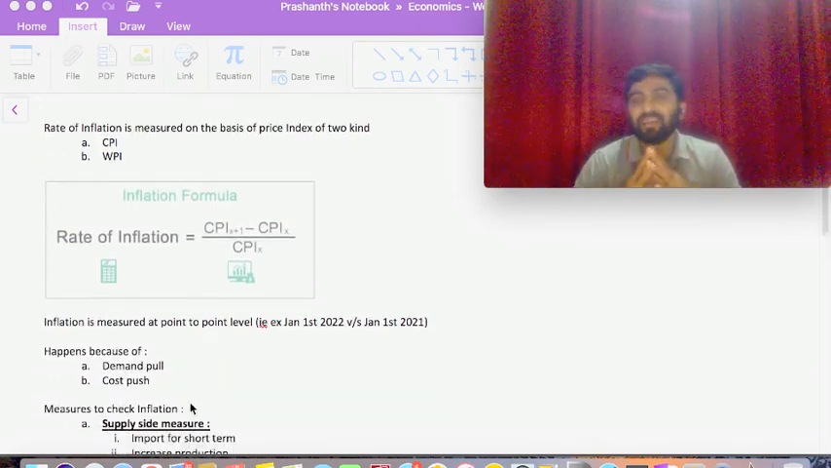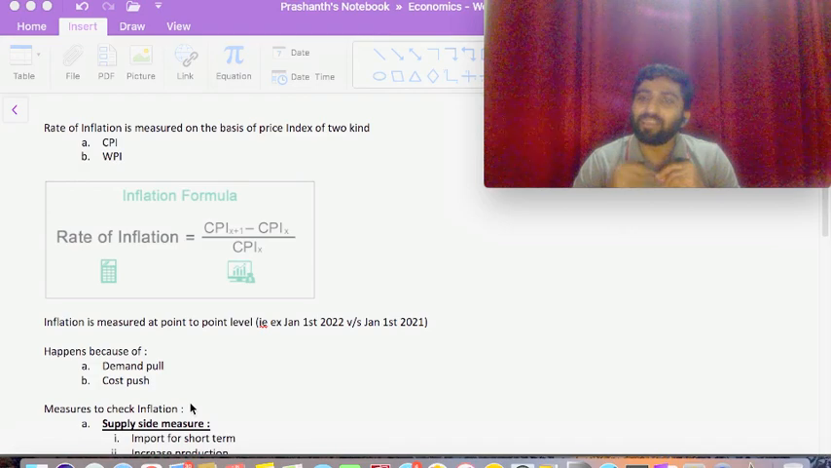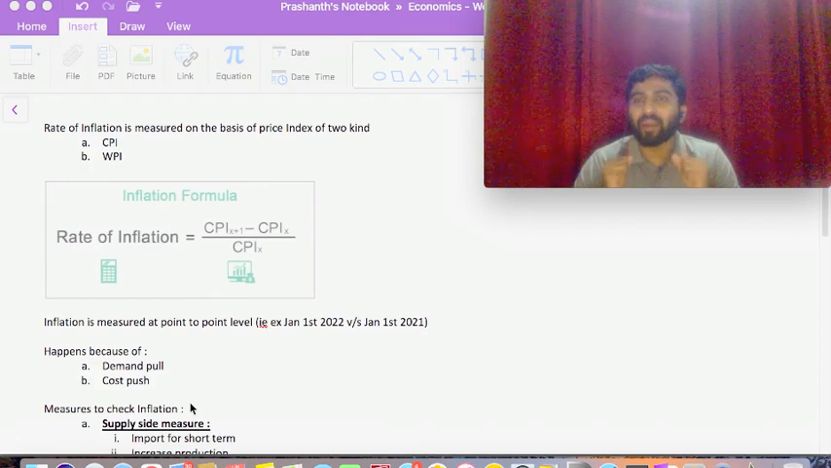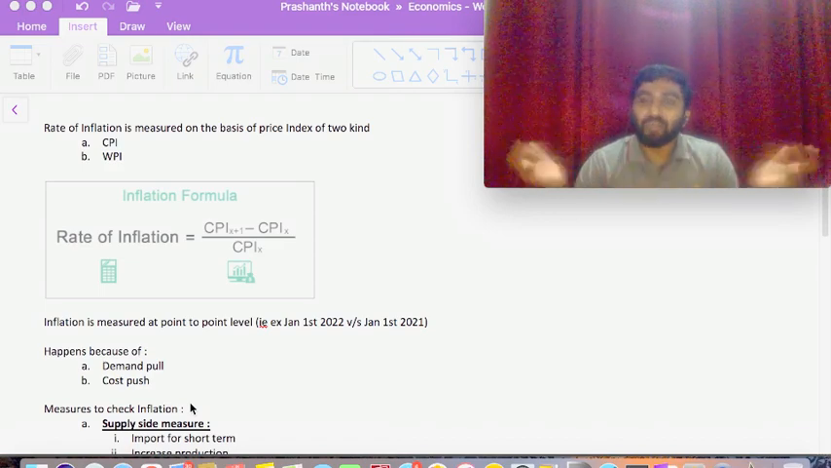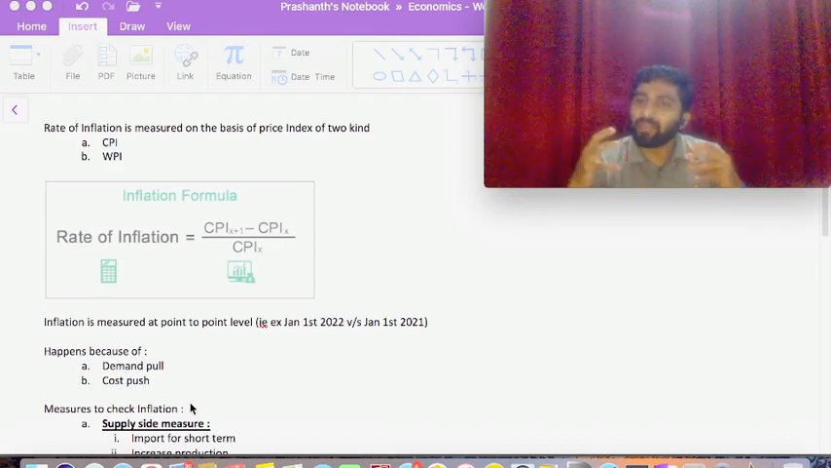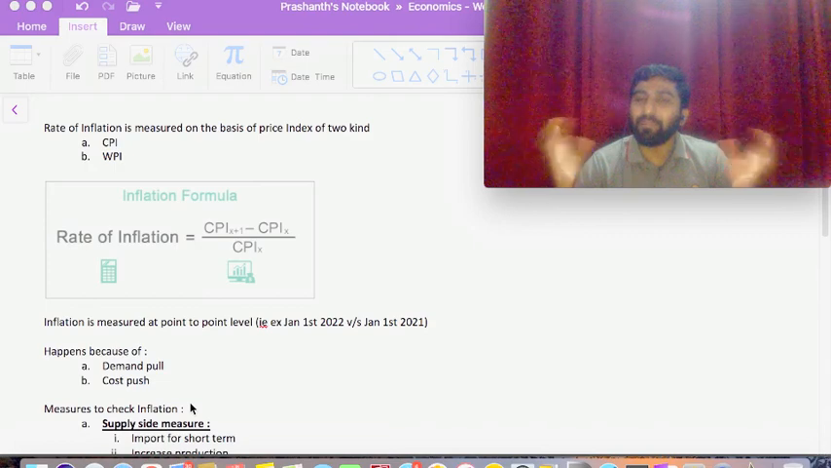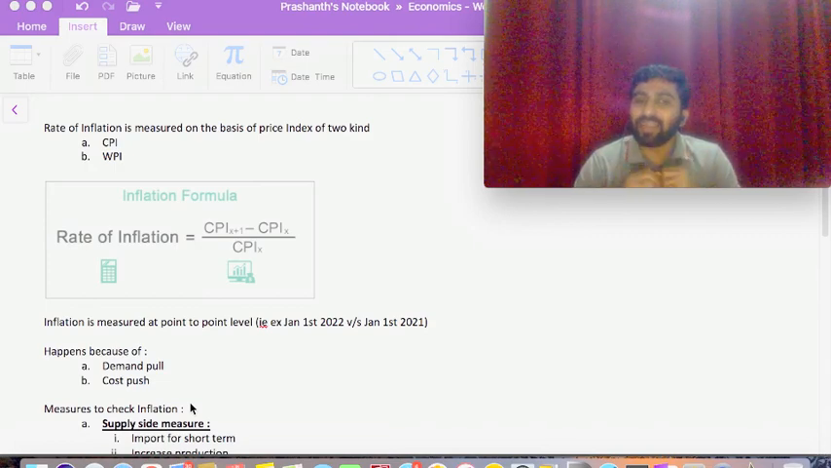And why does inflation happen? There are two factors which cause inflation. One is demand pull and one is cost push. So demand pull: suppose we have a product, suppose we have apples. When apples are in season we have a lot of apples, so there are so many apples and the buyers are less. So in that case there is less demand and automatically the prices will be low.